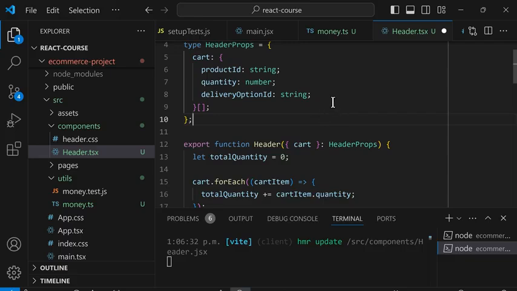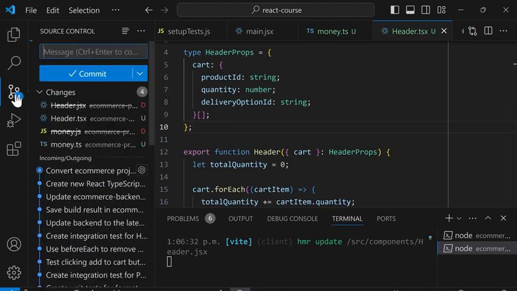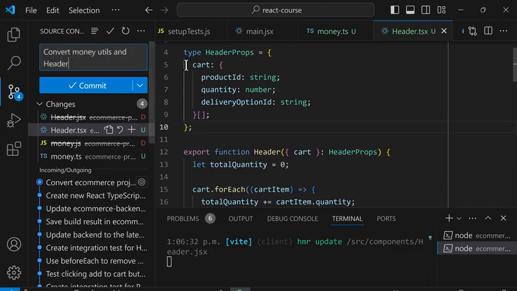So now let's save, and we'll save these changes into Git. In the Git section, at the top, we'll use the message convert money utils and header to TypeScript and commit.